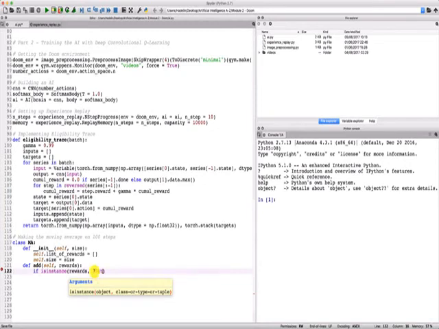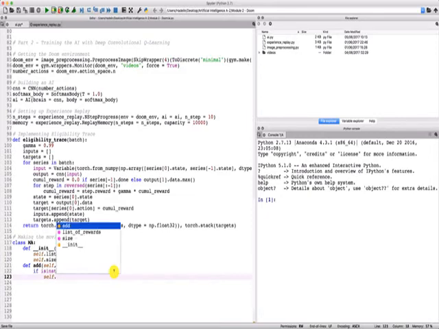And so if isinstance rewards list means if the rewards are into a list. And so if the rewards are into a list, what we do is very simply self dot, we take our list of rewards and we are going to add this list.